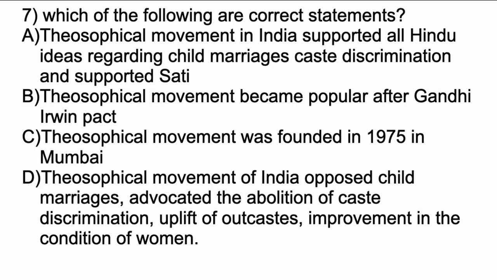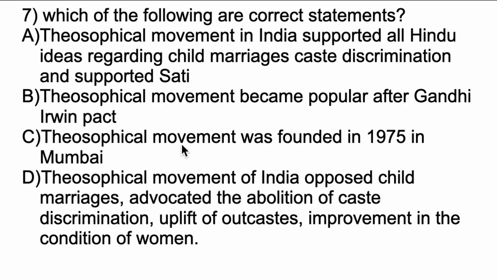Now coming to the seventh question, which of the following are correct statements? So option A, Theosophical movement in India supported all Hindu ideas regarding child marriages, caste discrimination and supported sati. Option B, Theosophical movement became popular after Gandhi Irwin pact.